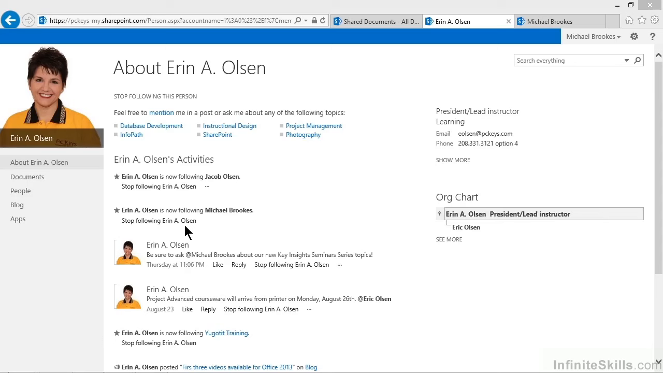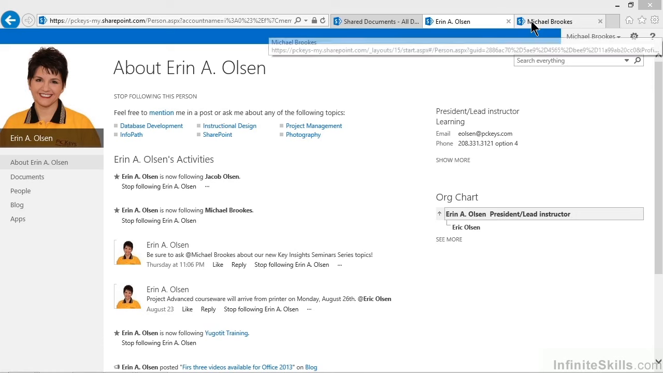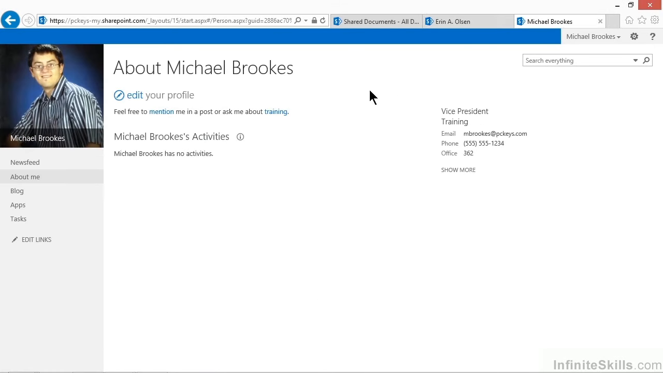But what if we wanted to follow a lot of different people? Maybe there were 5 or 6 people within our organization that had skills or talents that we wanted to keep track of. It could get pretty cumbersome having to go into all of their profiles individually. Have no fear, there's a simple way to accomplish all of this. You do it by going to your own profile. So in this case, we're going to go to the profile for Michael Brooks.